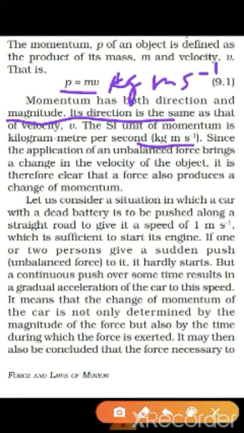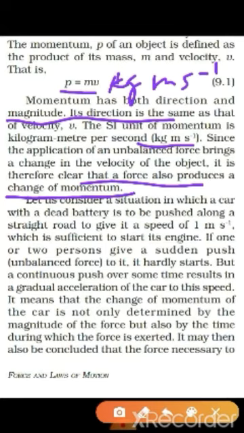Since the application of an unbalanced force brings a change in the velocity of the object, it follows that the force also produces a change in momentum. Whenever a force is applied on an object, there is a change in velocity and a change in momentum, because momentum is the product of mass and velocity. There is some initial momentum, when the body is at rest or in uniform motion or having some speed in a particular direction. When the force is applied, there is a change in velocity, which leads to a change in momentum.